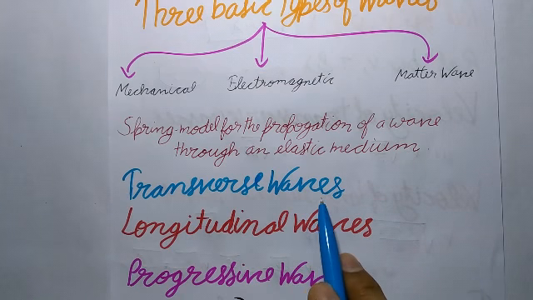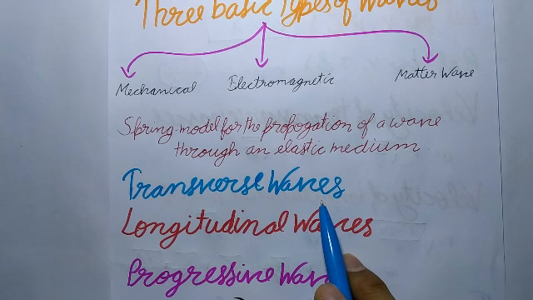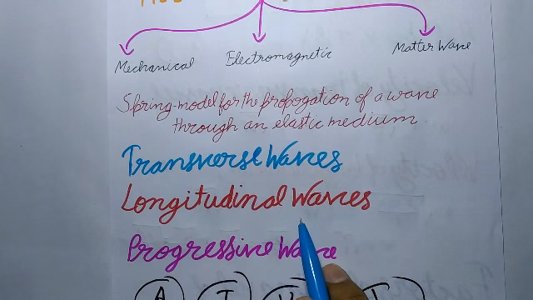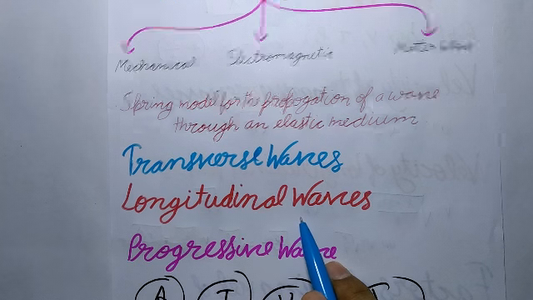Next is transverse waves. These are the waves in which particles of the medium vibrate about their mean positions in a direction perpendicular to the direction of propagation of the disturbance. These waves can propagate in those media which have a shear modulus of elasticity, for example, solids. Next is longitudinal waves. These are the waves in which particles of the medium vibrate about their mean positions along the direction of propagation of the disturbance. These waves can propagate in those media having a bulk modulus of elasticity and are therefore possible in all mediums such as solids, liquids and gases.